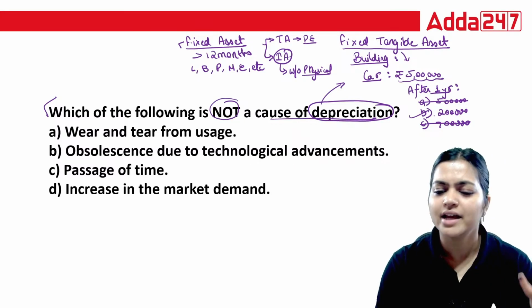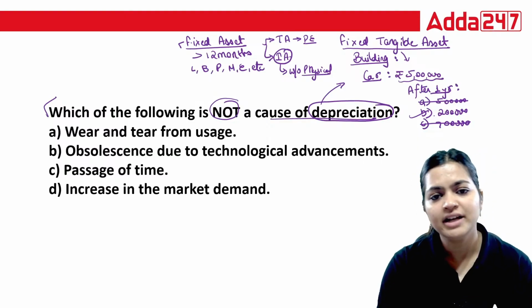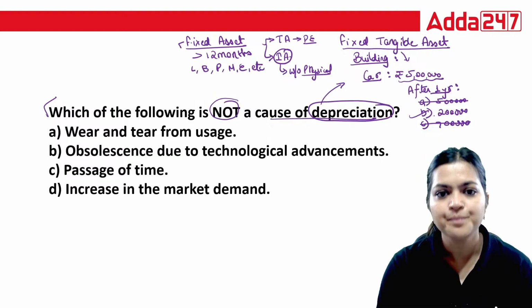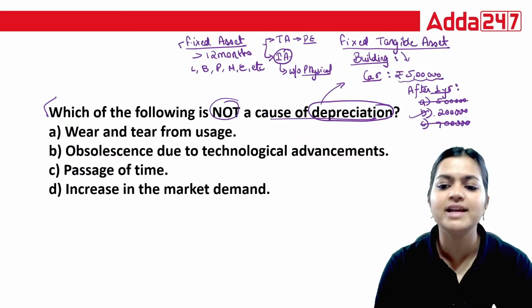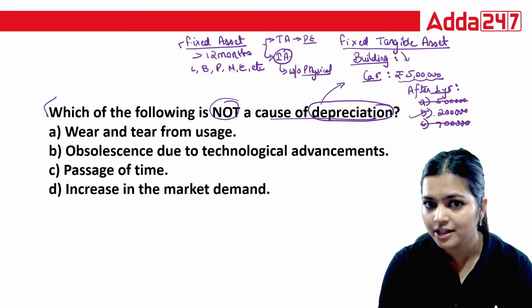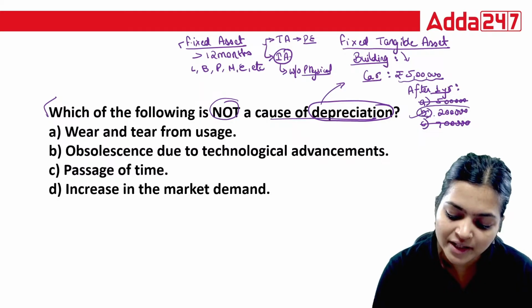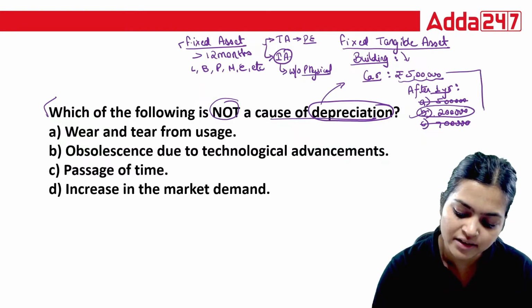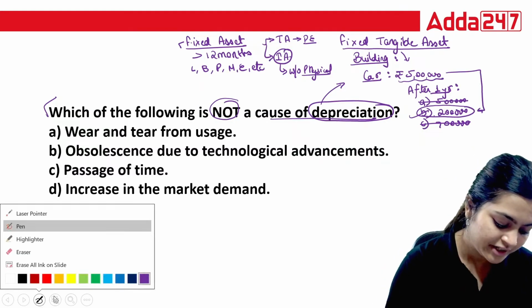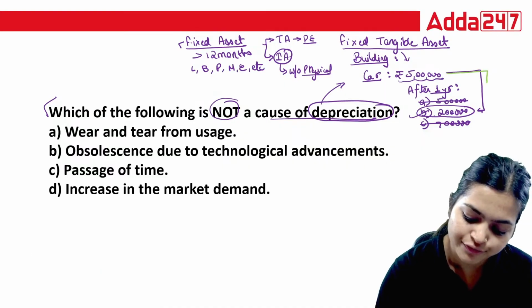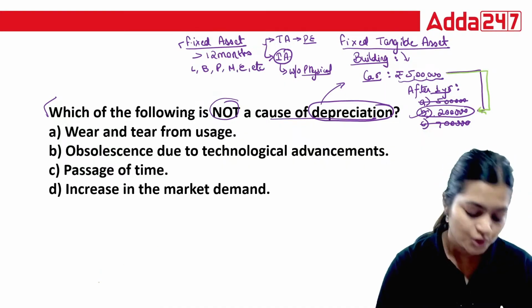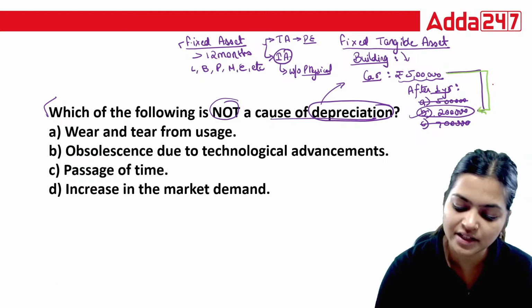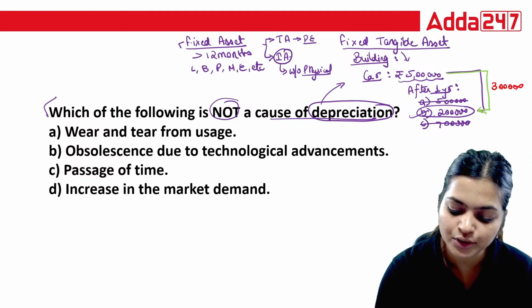Because the engine is 1 year old, that person used the car for 1 year, so they are not going to pay the exact amount. That is a second hand car as well. When the value decreases from 5 lakh to 2 lakh, there is a reduction of about 3 lakh.